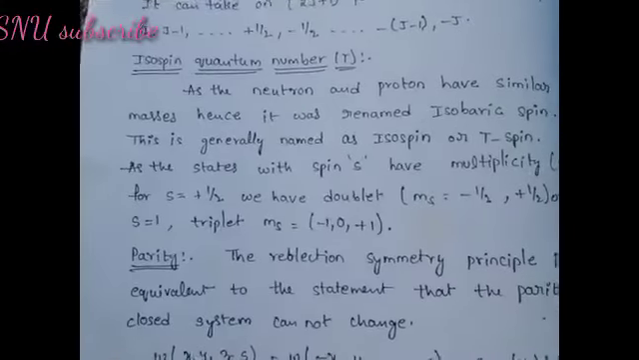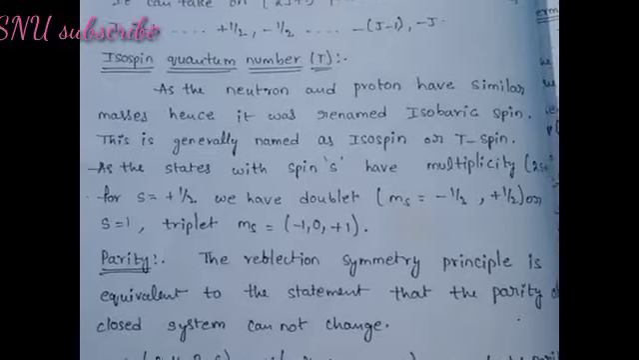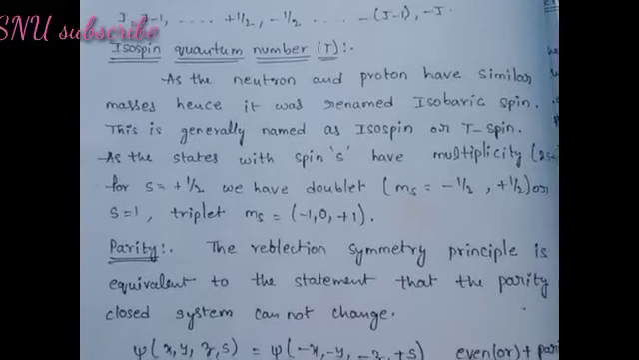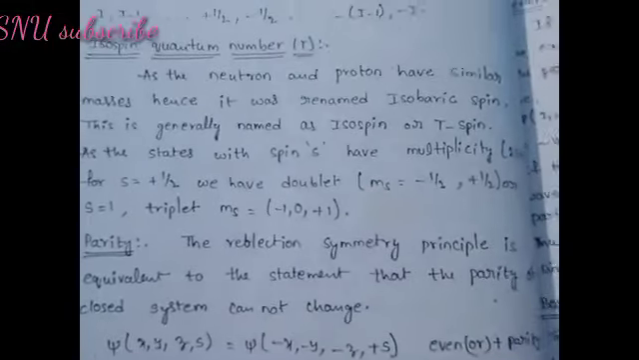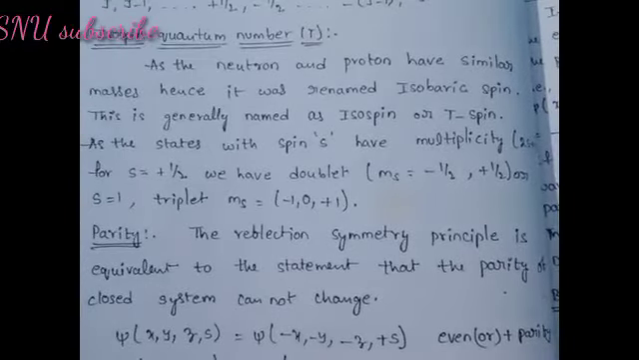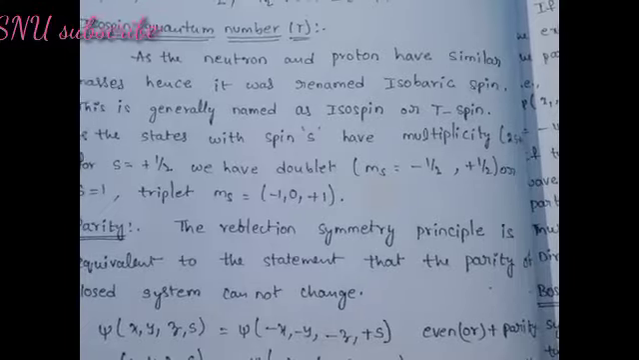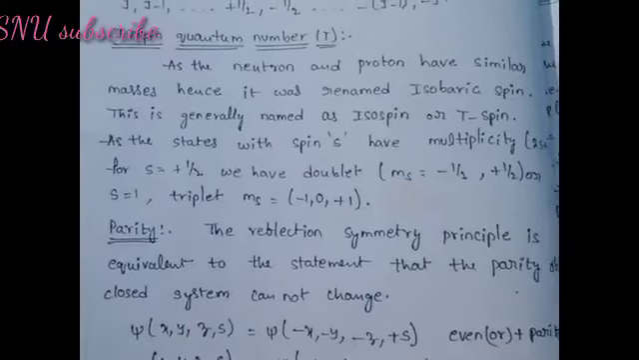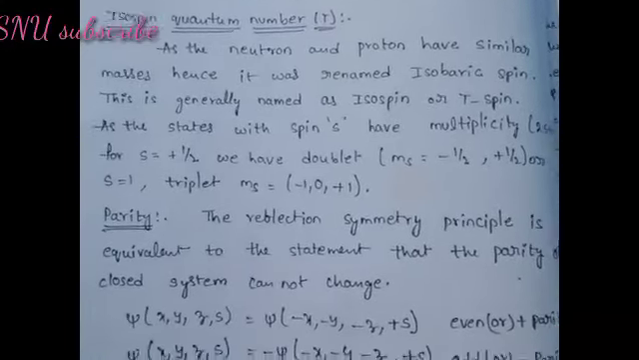Isospin quantum number T. As the neutron and proton have similar masses, it was renamed isobaric spin. This is generally named as isospin or T-spin. As states with spin s have multiplicity 2s plus 1, for s equal to 1/2 we have a doublet, ms equal to minus 1/2, plus 1/2, or s equal to 1, a triplet, ms equal to minus 1, 0, plus 1.